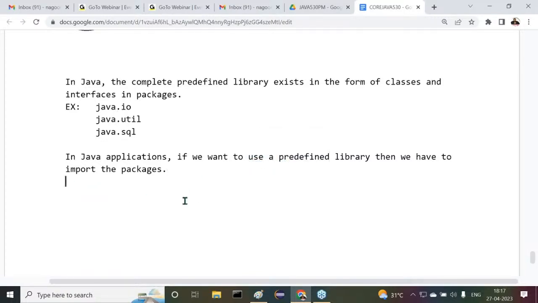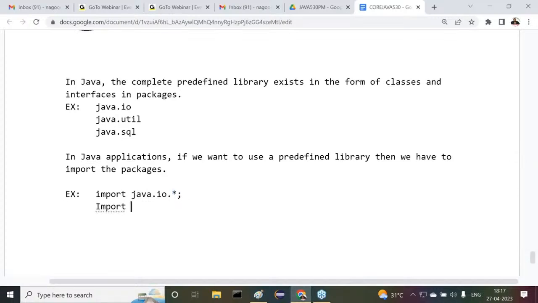Right, sir. Now observe carefully how we are going to write these import statements. Import java.io.star. What is the meaning of this star? In a java.io package, so many classes and interfaces are available. All those classes and interfaces of java.io I want to get into my program. That's why I'm using this.